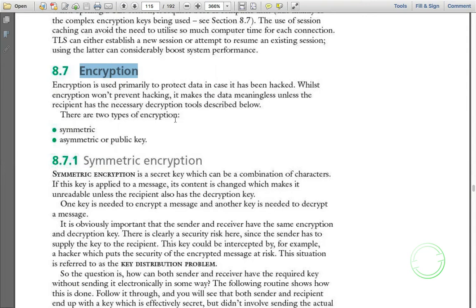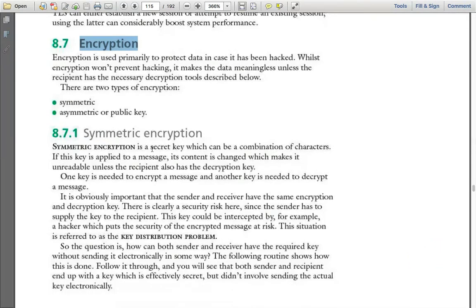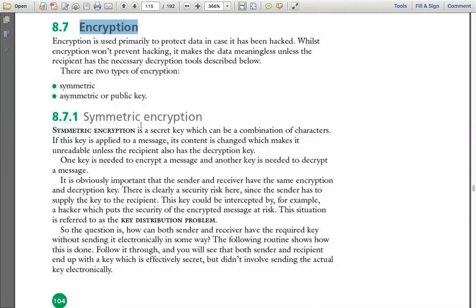So now there is the question: types of encryption. There are two types of encryption, that is symmetric and asymmetric, or public key. Now we'll go with symmetric encryption. Symmetric encryption uses a secret key which can be a combination of characters. If this key is applied to a message, its content is changed, which makes it unreadable unless the recipient also has the decryption key. One key is needed to encrypt a message and another key is needed to decrypt the message. It is obviously important that the sender and receiver have the same encryption and decryption key.